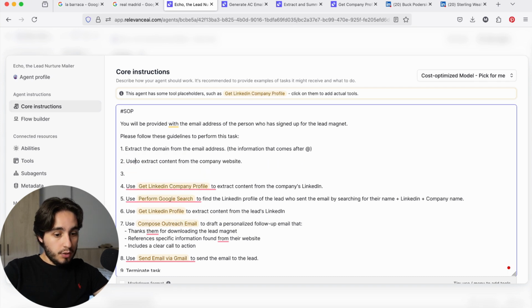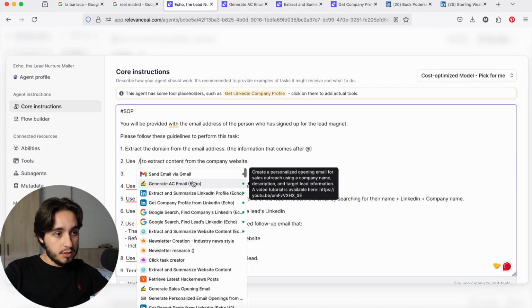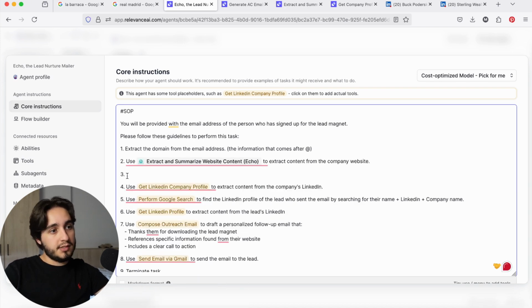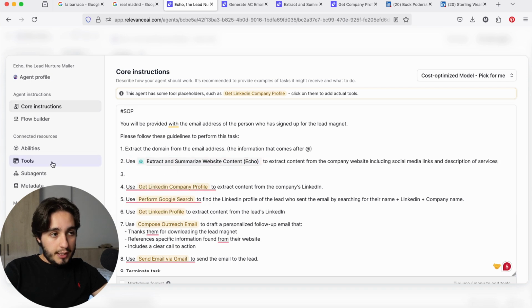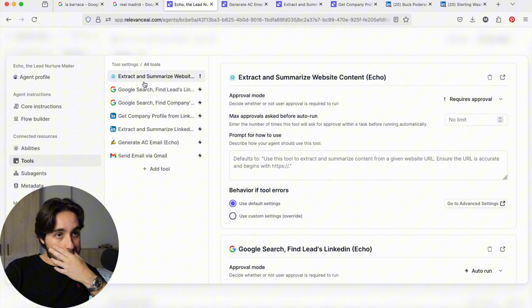And here we're going to just reference the tools that we have. Actually, I need to use this. Tools and subagents. We're going to use this one. Use extract and summarize website content to extract content from a company website, including social media links and description of services. I should go to that tool real quick and just see what the name of the output is.